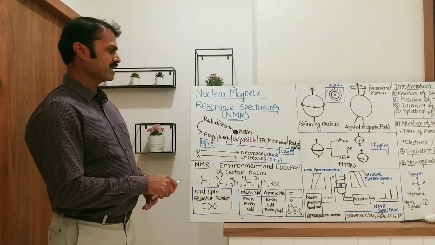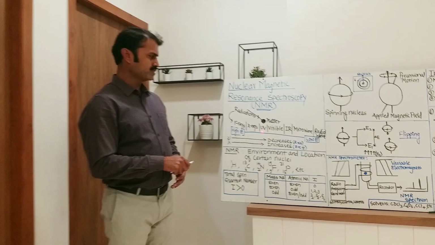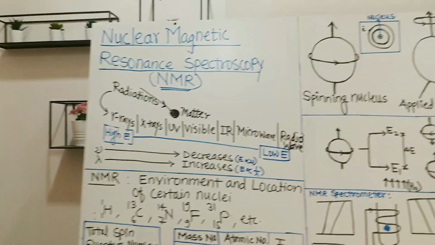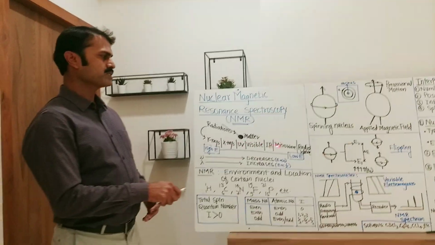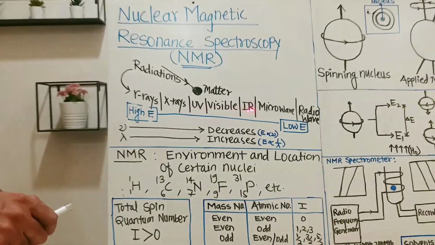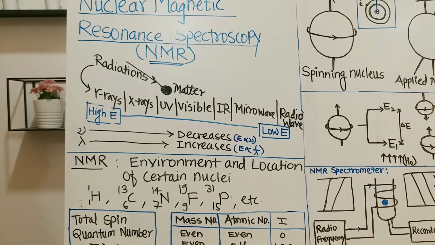So there are different types of electromagnetic radiations: gamma rays, X-rays, UV, visible, IR, microwave and radio wave. Energy of these radiations decreases from gamma rays to radio waves. Gamma rays have high energy radiations and radio waves have low energy radiations.